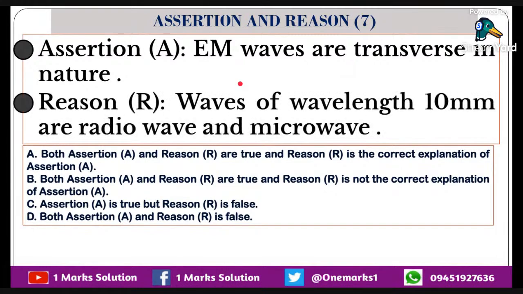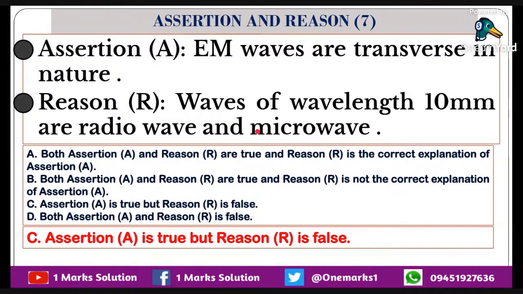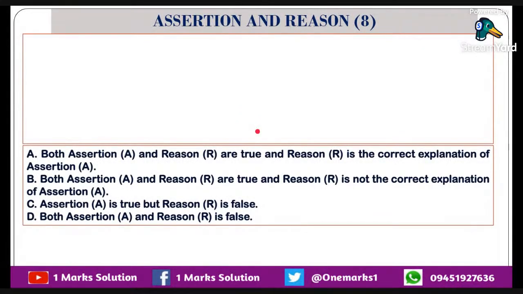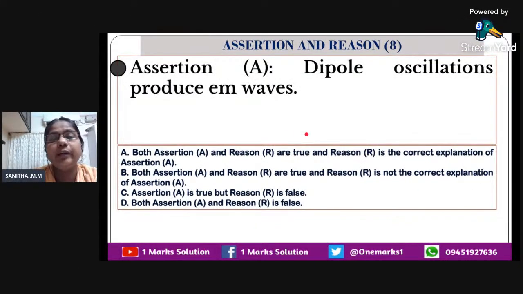This is absolutely correct. Waves of wavelength 10 millimeter, radio waves and microwaves. No, it is absolutely wrong. So what is the answer? We can say assertion is true and reason is false. So you have to study all the range of wavelength and frequency also in the electromagnetic spectrum. Then only you can answer them. And one question will surely come from the electromagnetic spectrum.